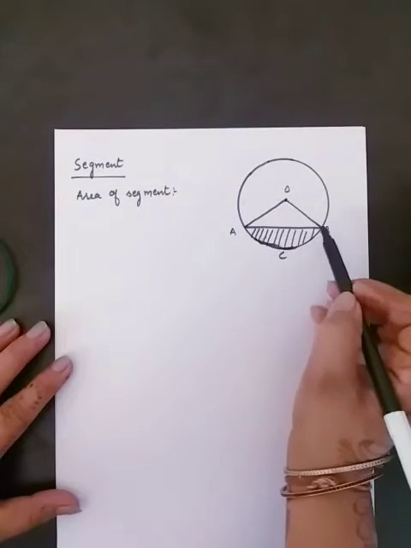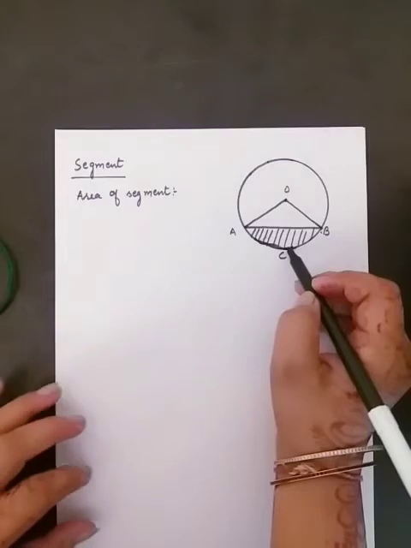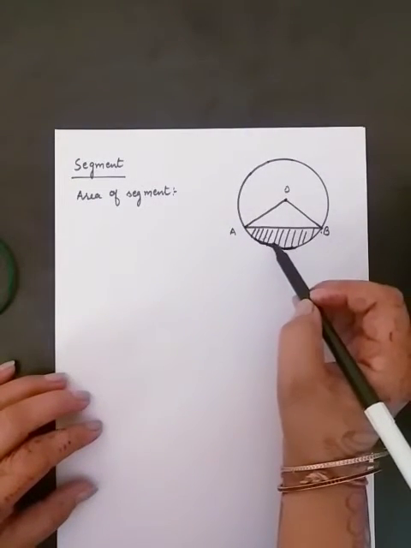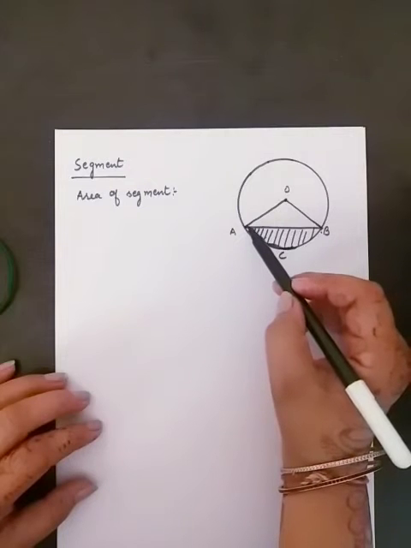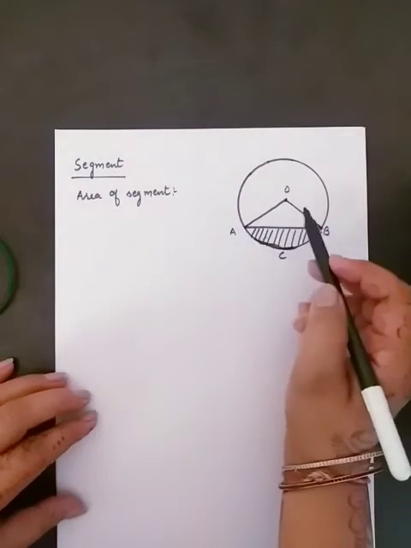So it means we have to subtract some value from the area of sector, then we will get the area of segment. Or you can say according to the figure, to find the area of segment we have to subtract the area of triangle AOB from the area of the sector.